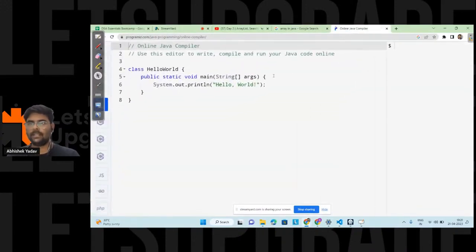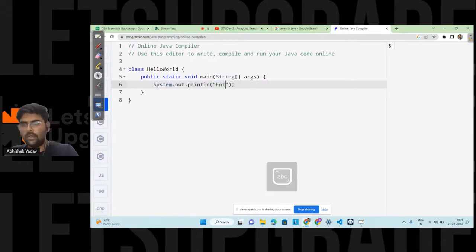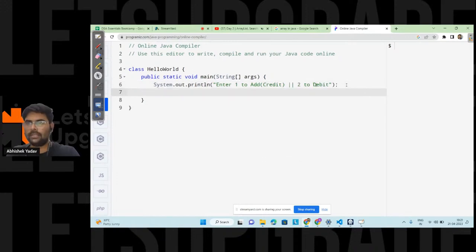So guys, we have to write the code, right? So let's start with the code part. First, let's print the message on the output screen: enter one to add, two to debit. We are basically writing the code for the ATM one, right? Here, one is to add or credit.